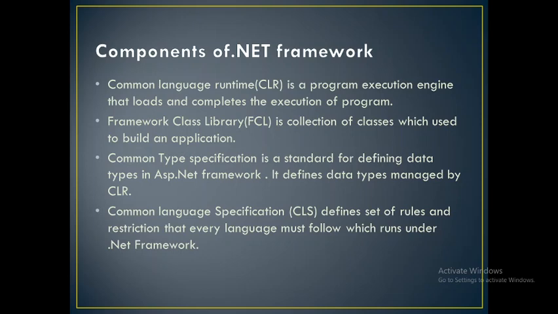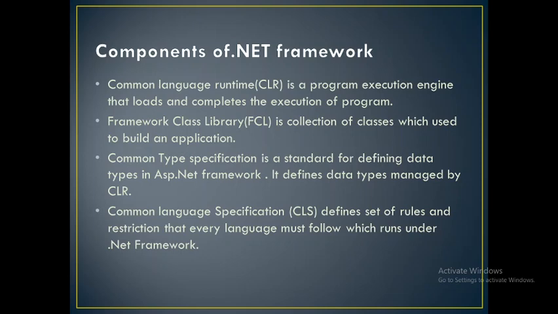Next is Common Language Specification, which defines the set of rules and restrictions for every language. It defines which languages can run on your .NET platform.